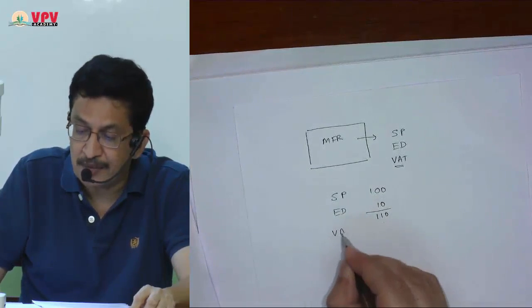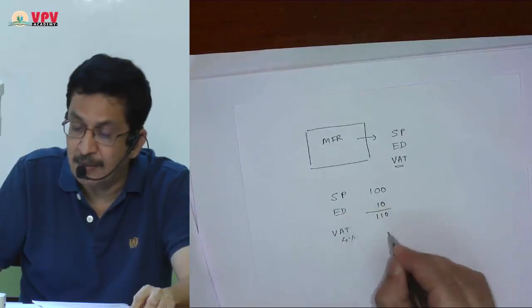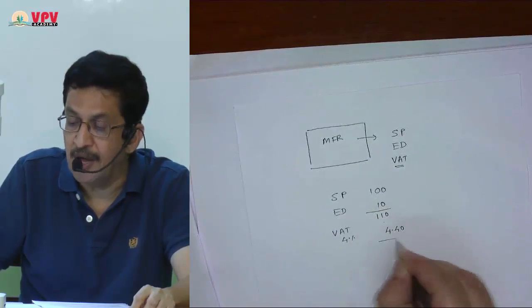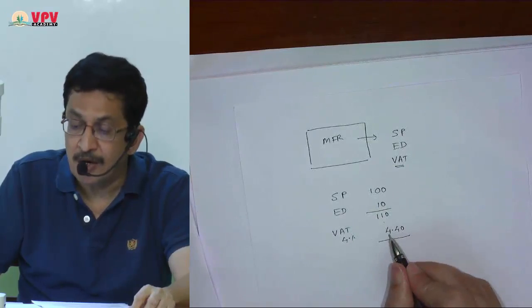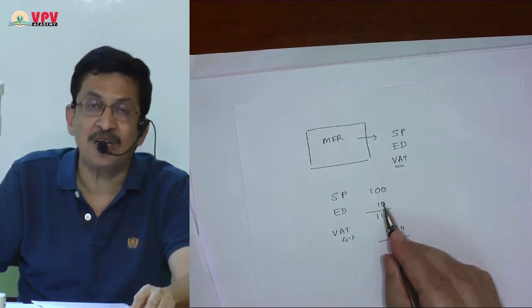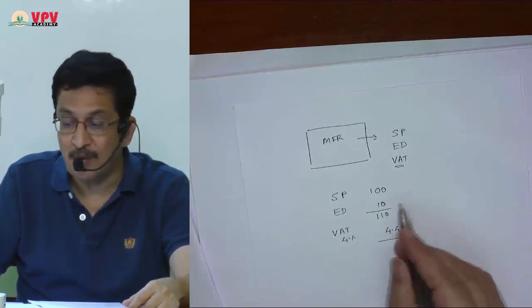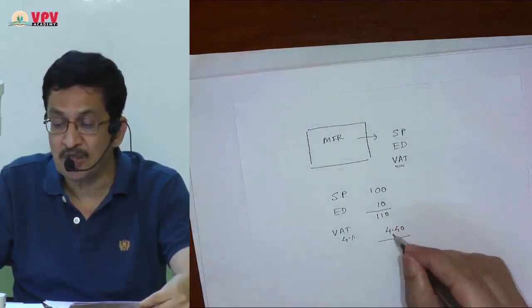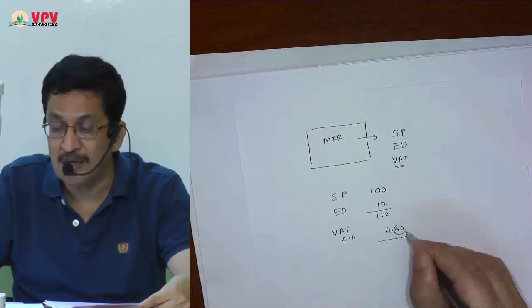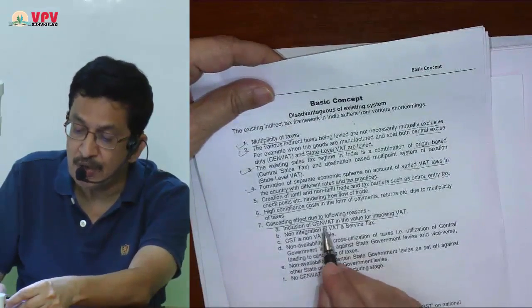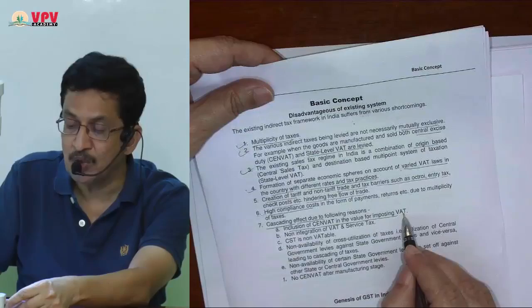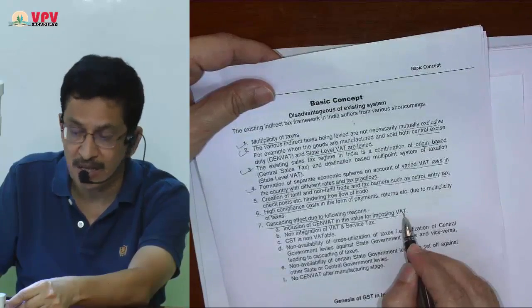Suppose VAT rate is 4%, then I am paying 4.40 as VAT. In other words, VAT is also paid on excise duty. So that was leading to cascading effect. It was tax on tax. This 40 paisa was nothing but tax on tax. So first point, inclusion of SINVAT in the value for imposing VAT was resulting into cascading effect.